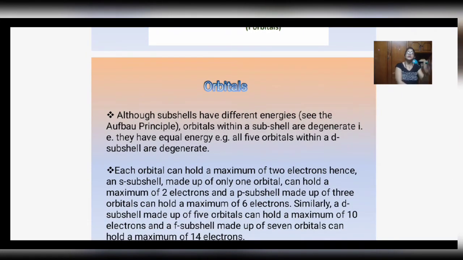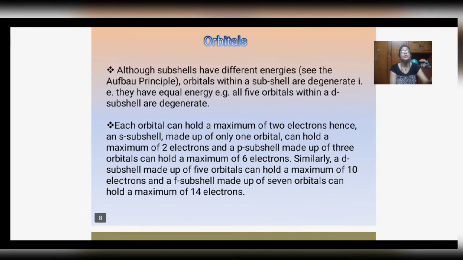These are the concepts of the principal, azimuthal and magnetic quantum numbers. Now talking about the orbitals. Although subshells have different energies, within a subshell there are degenerate orbitals. The s subshell has only one orbital. p can be broken into 3 degenerate orbitals. d can be broken into 5 degenerate orbitals.